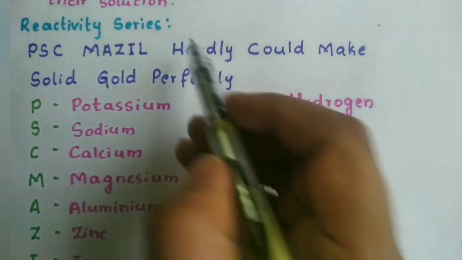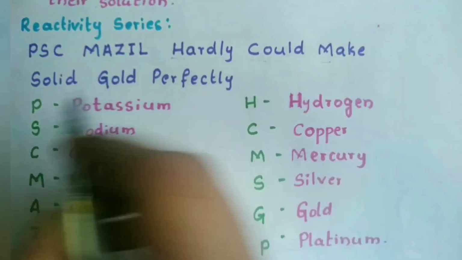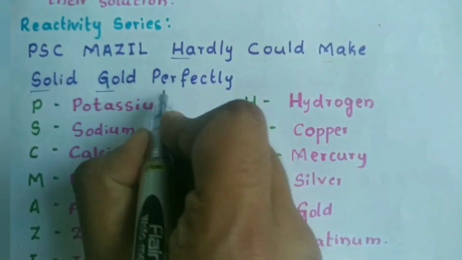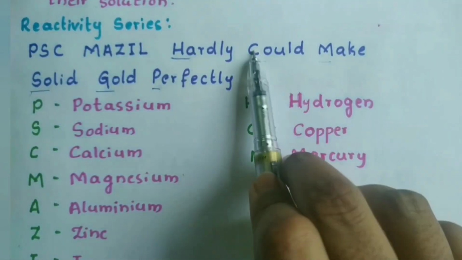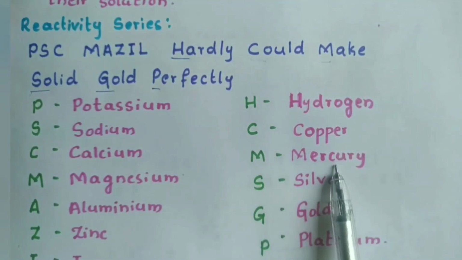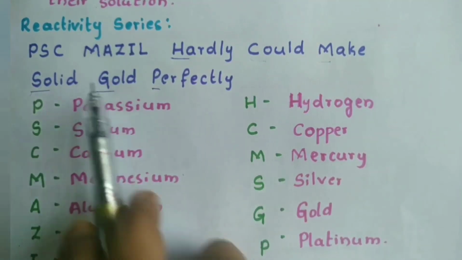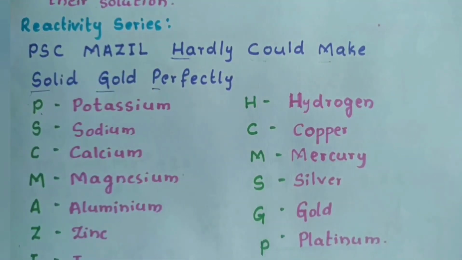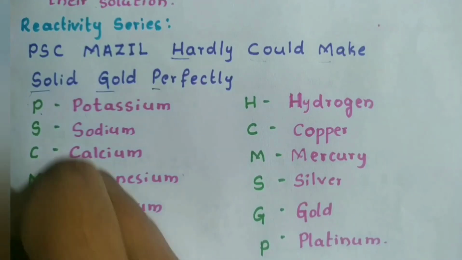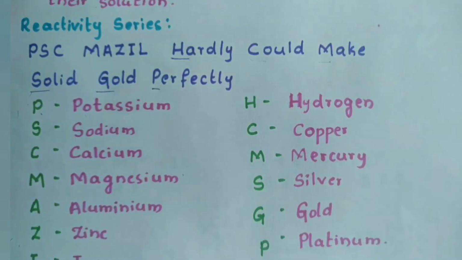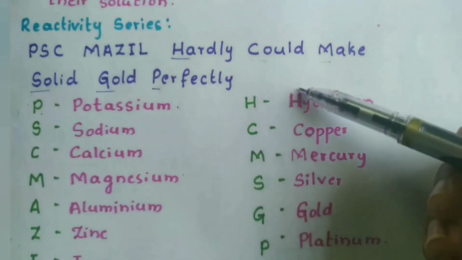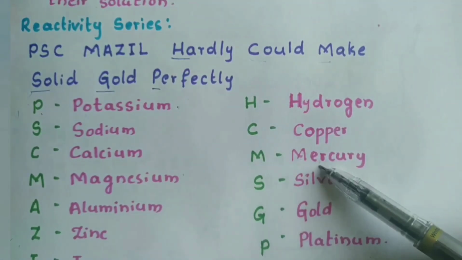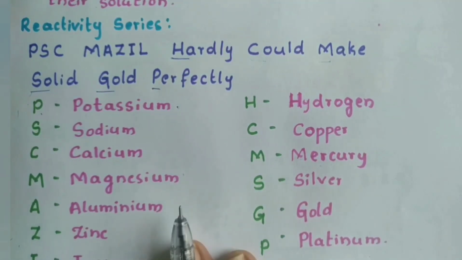See, again from this we have to take the first letter. We have to consider only the first letter like this. So H stands for hydrogen, C stands for copper, M stands for mercury, S stands for silver, then gold, platinum. When we move from potassium to platinum, the reactivity goes on decreasing. So potassium is highly reactive and platinum is least reactive. Those which come in the middle are moderately reactive. Hope this reactivity series was clear.